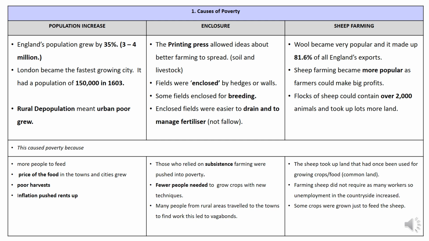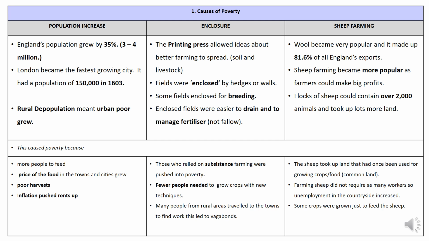Next, we have the idea of enclosure. So, the printing press was an invention that meant it was far easier to print books. It made the printing much faster and much cheaper. And one of the things this did was spread ideas about farming. So, farmers started to read books about how to use their land a bit more efficiently to make more profit. And this gave them hints on how to treat soil and livestock.